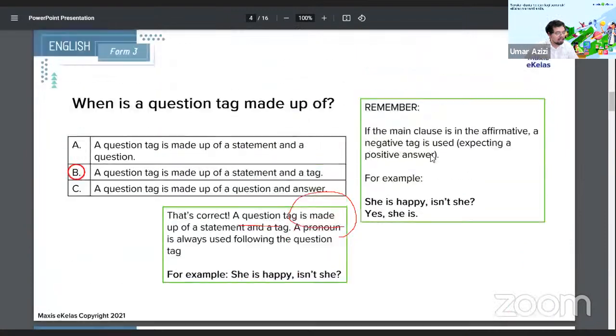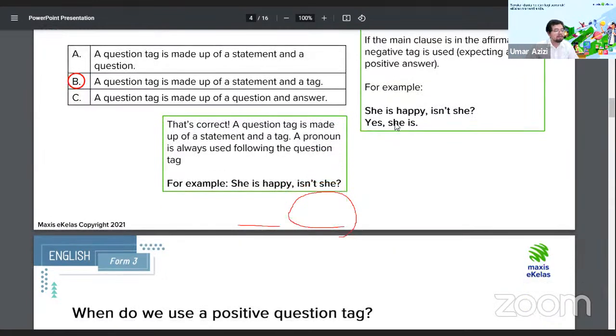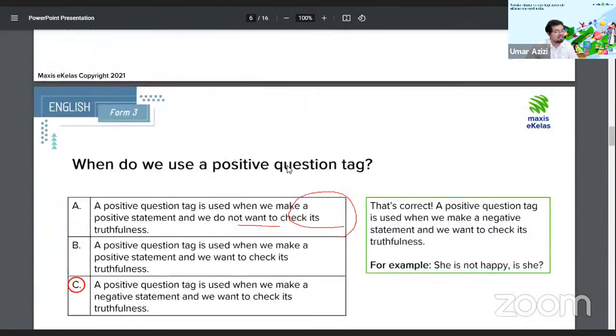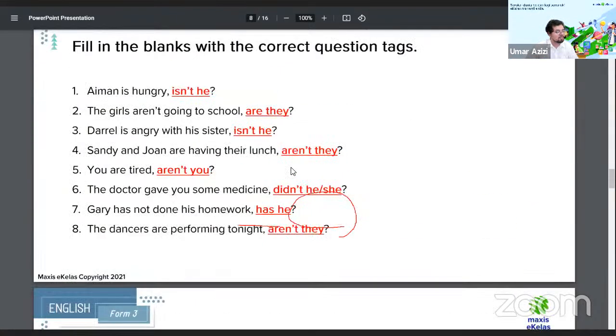If the statement is positive, the tag is negative. If the statement is negative, the tag is positive. It's an opposite, so you have to remember that. Finally, if a verb is used, it's also in the tag as is. And the pronoun follows whatever person or subject you're referring to. That's the final part of it, which we learned and fine-tuned in the question we just did.